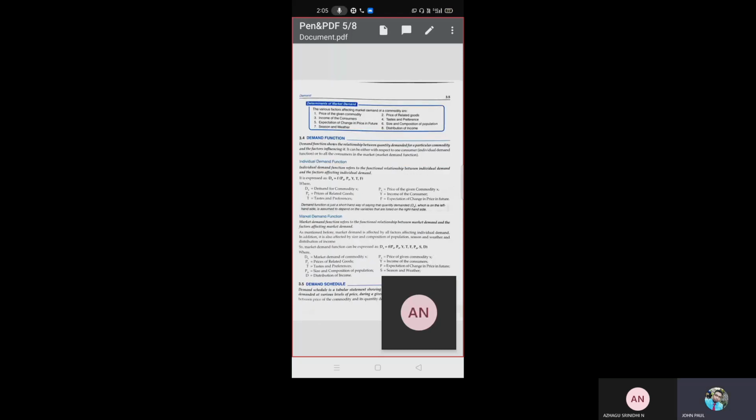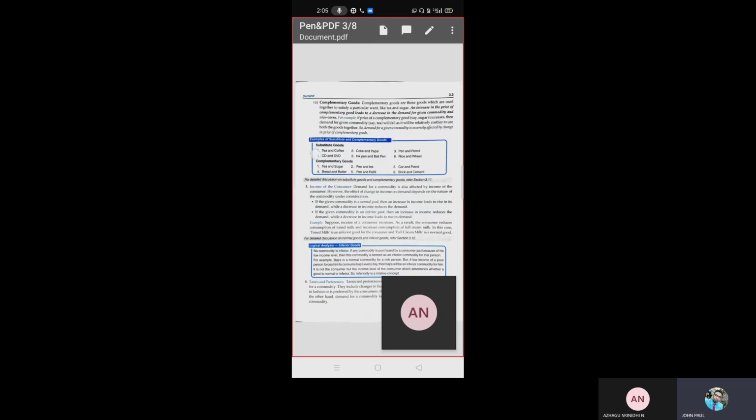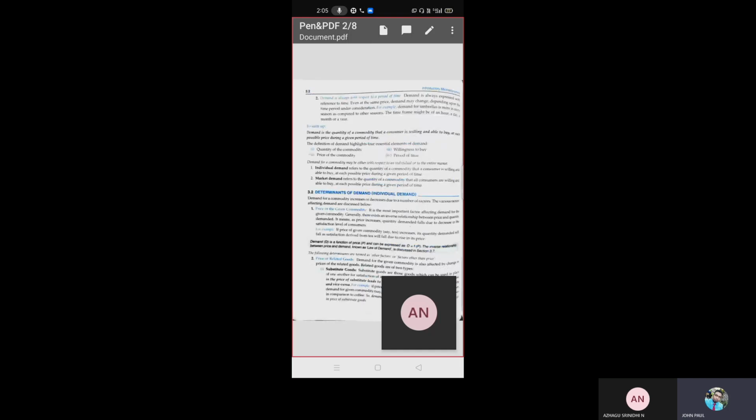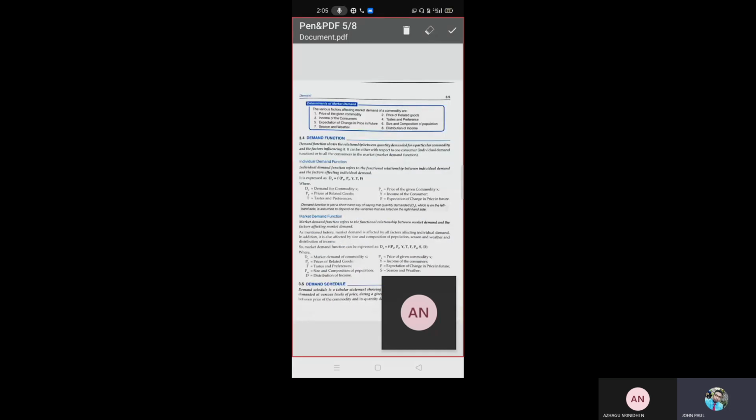So we have to be able to discuss demand functions. So far we have discussed demand, market demand, and determinants of market demand. The same concept repeats here. You can see the individual demand, that is the determinants of individual demand and market demand, which repeats here.